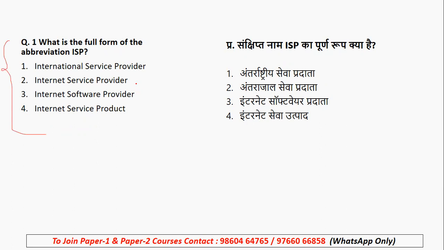So basically ISP stands for Internet Service Provider. It is a company, an organization which provides individuals and organizations access to the internet. See, Internet Service Provider, the one which provides the internet service. So the organization which provides internet service is called an ISP, with the help of the equipment which will give access to the internet as per the geographical area. So you should know a little bit of detail on ISP.